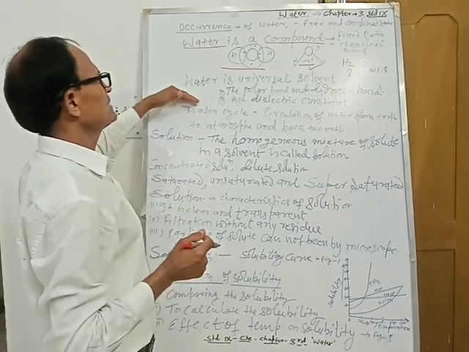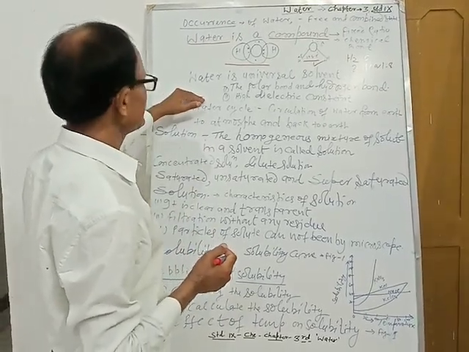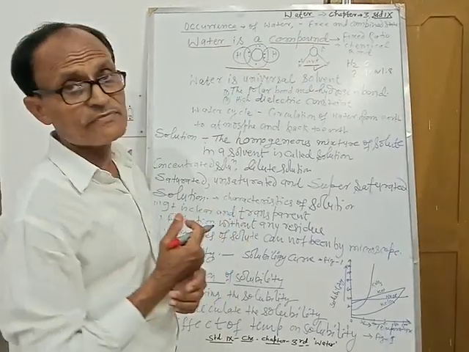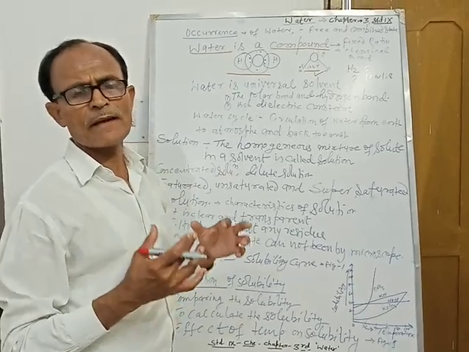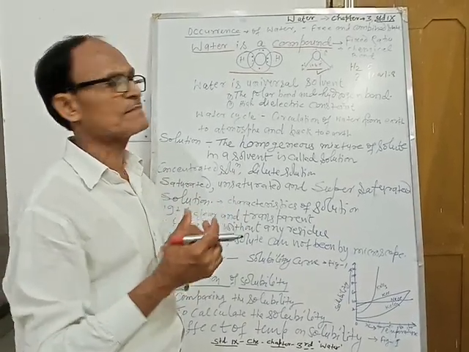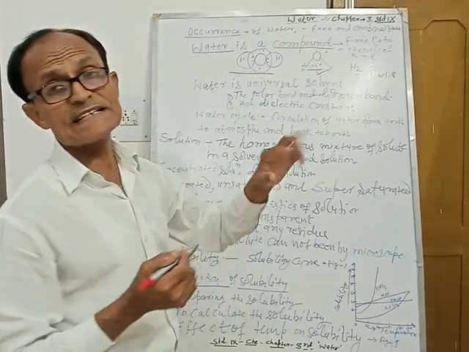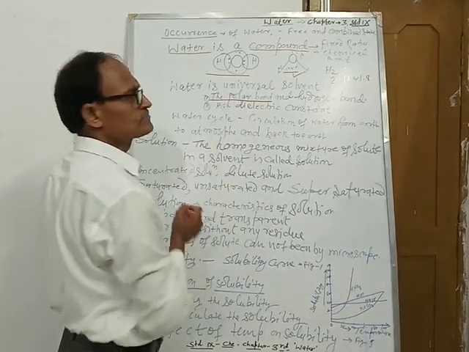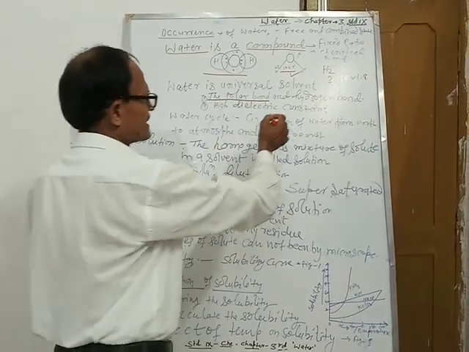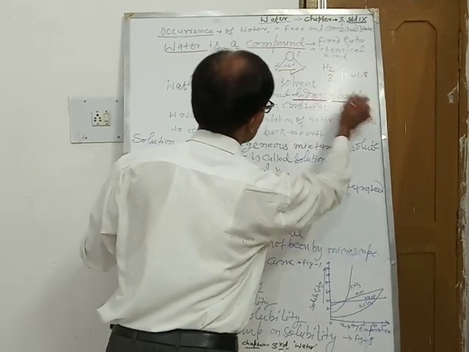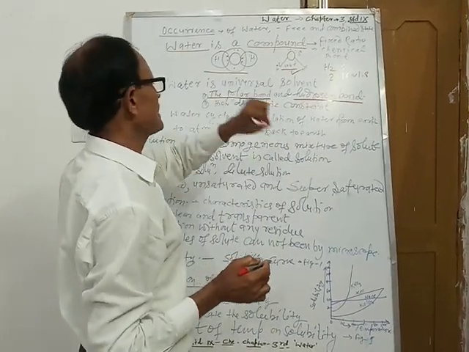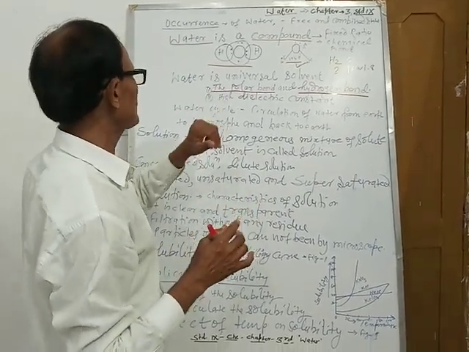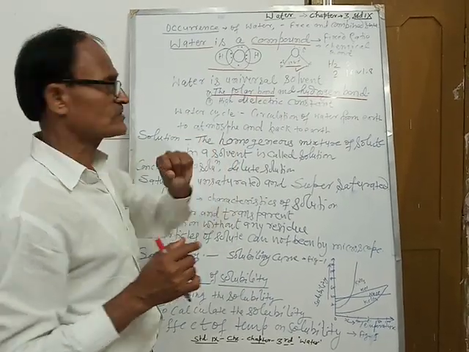We are coming to the next topic, that water is a universal solvent. It is a universal solvent, that means it dissolves maximum compounds, elements and mixtures in it. What is the reason behind it? The reason is that there is a polar covalent bond within the water molecule, and another kind of bond between molecules called hydrogen bond. So polar covalent bond and hydrogen bonding are the two basic characteristics found in water, which make water a universal solvent.